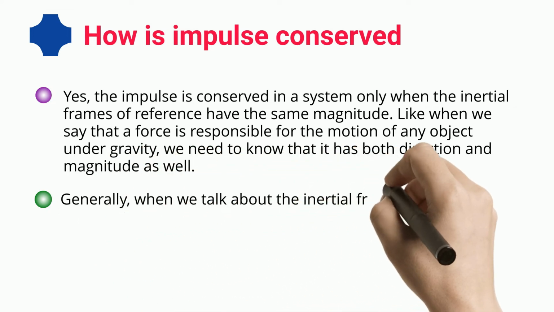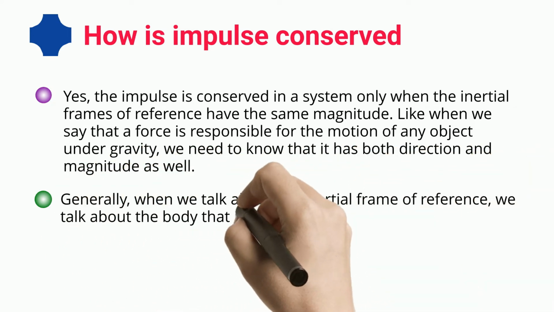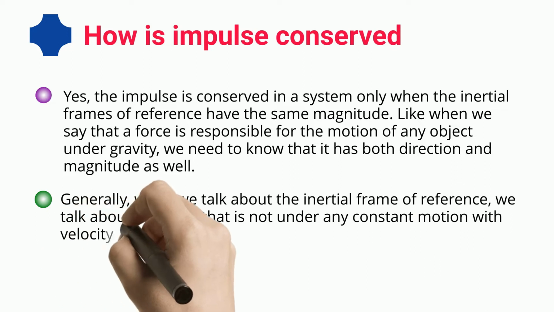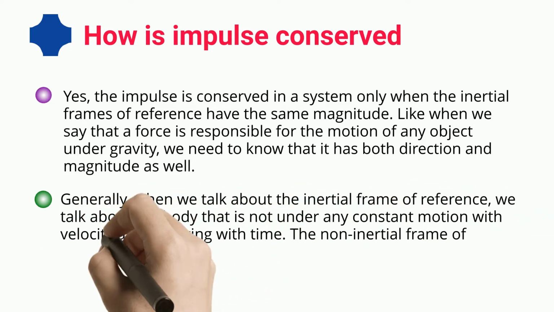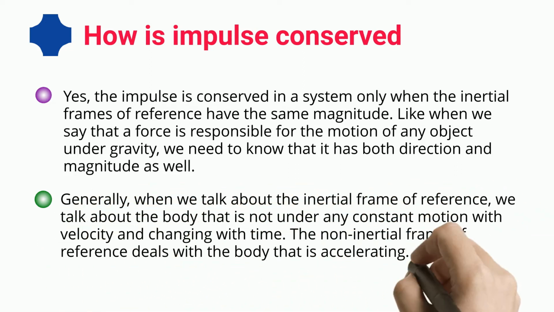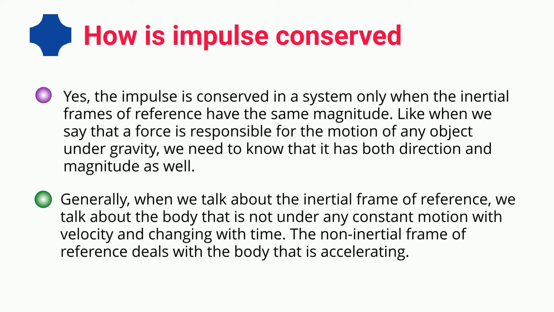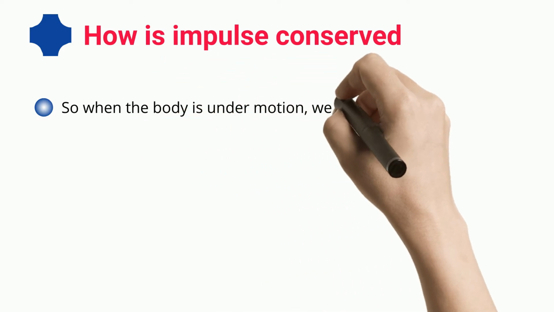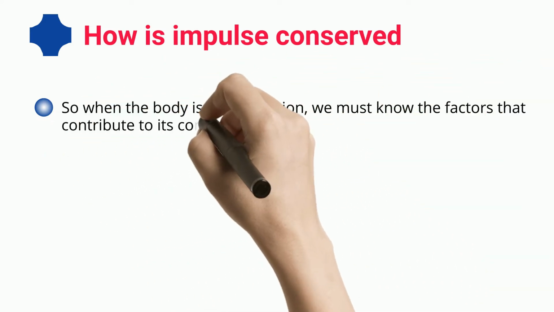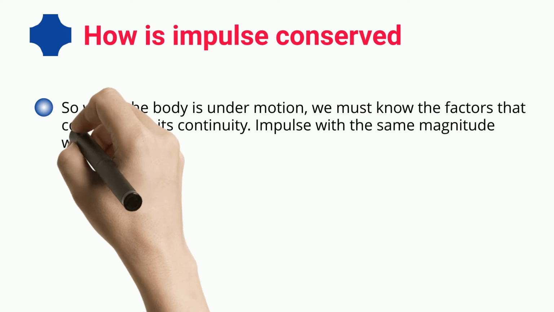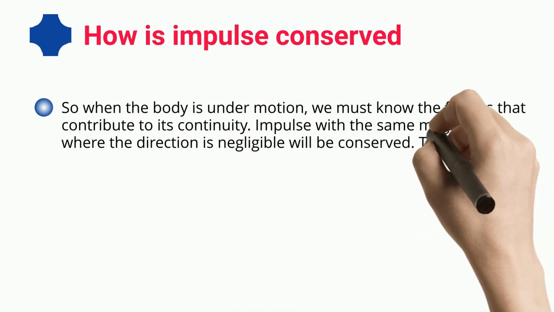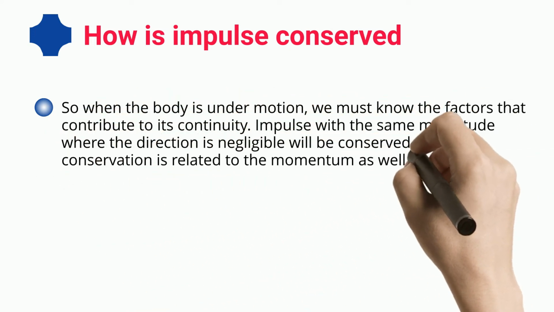Generally, when we talk about the inertial frame of reference, we talk about the body that is not under any constant motion with velocity changing with time. The non-inertial frame of reference deals with the body that is accelerating. So when the body is under motion, we must know the factors that contribute to its continuity. Impulse with the same magnitude where the direction is negligible will be conserved.